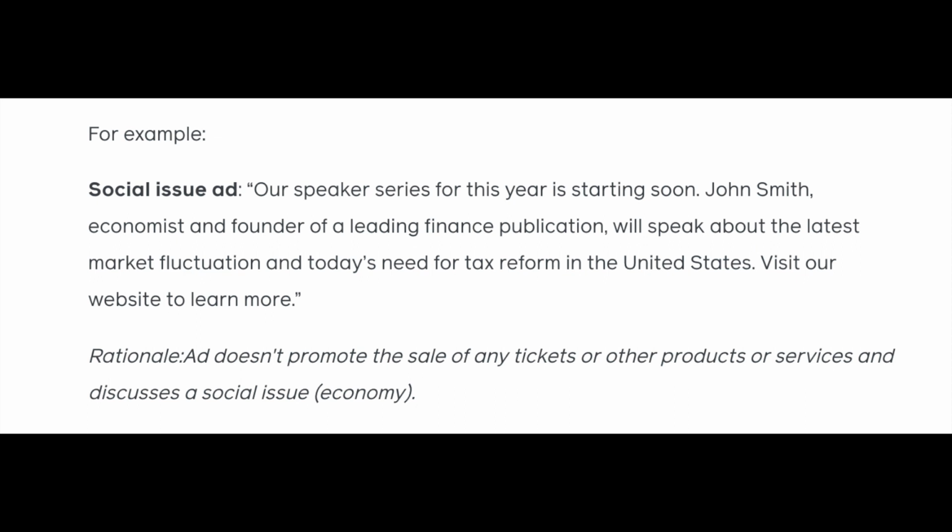That will still be classified as a social issue ad, and the reason being is that it does not promote the sale of any tickets or any other product or service, but discusses a social issue, which they consider the economy to be a social issue. This is also going to remain a social issue ad.